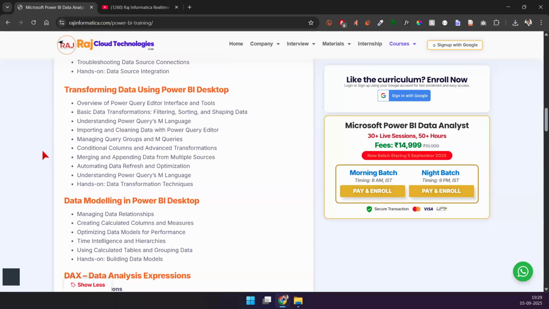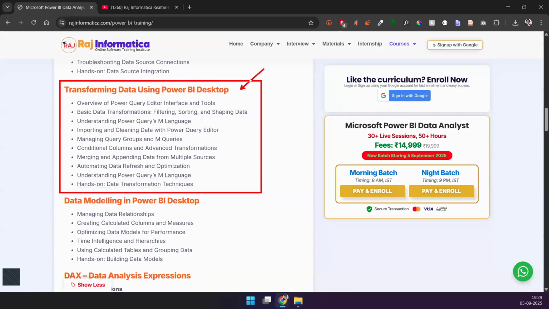You may want to go ahead and change certain things in your data set, and that is what is called transformation. Okay, so we'll go through these transformation techniques. There are a lot of different techniques. We'll go ahead and work on these different things.